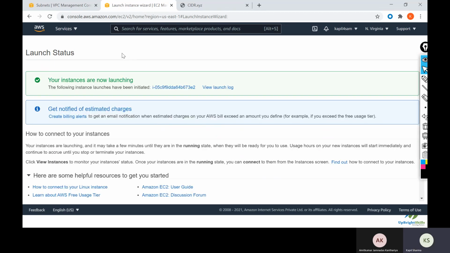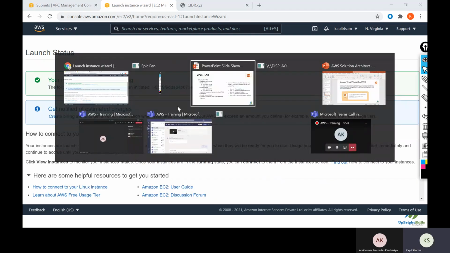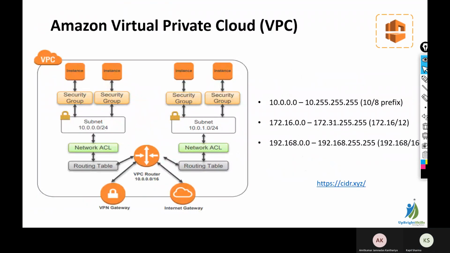Okay. So what we have done is we will go to the diagram and we will see what we have done. So we have created a VPC. We have created subnets, public and private. We have created two routing tables. We have attached an internet gateway to the public subnet. We have launched one instance here. We have attached a security group. Same way we have launched an instance here in the private subnet, and we have attached a security group to that. Network ACL is pending. You will see network ACL as well.